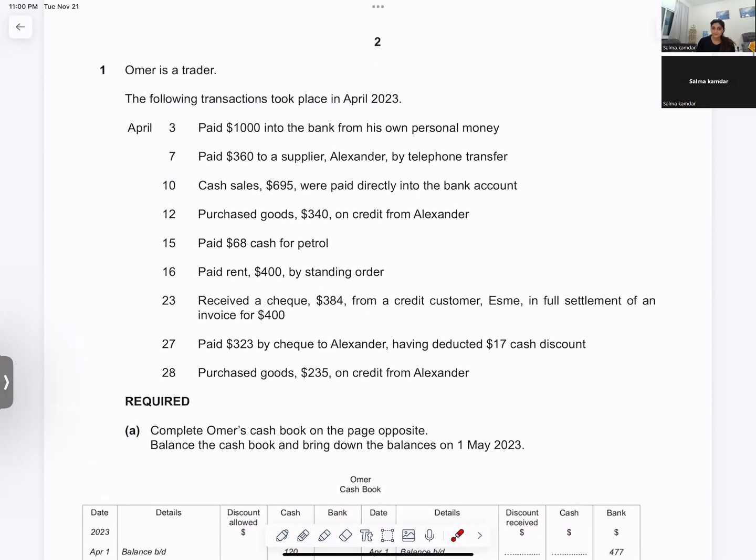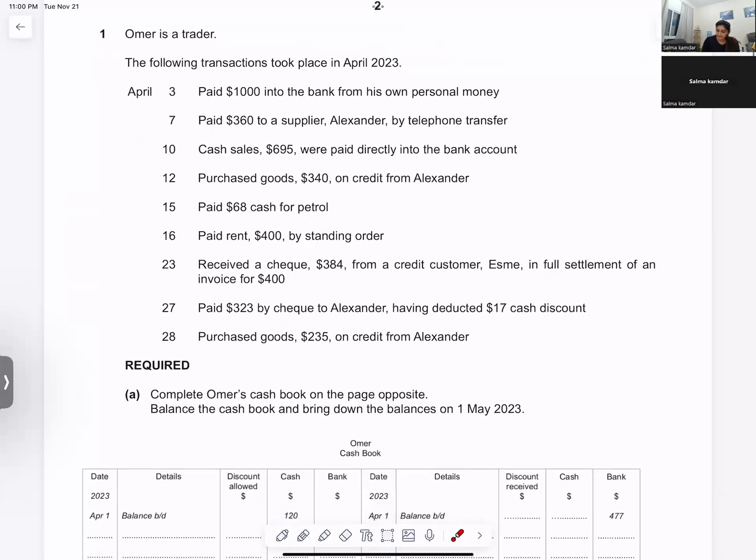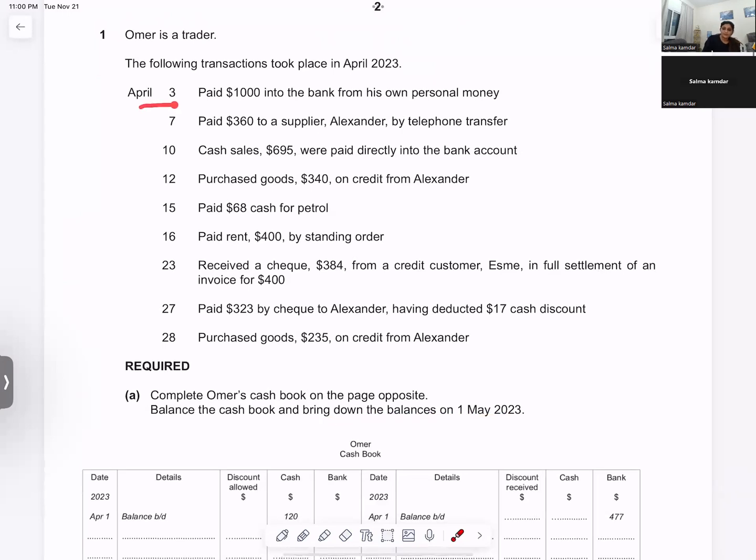Now, if you see, Umar is a trader, and these transactions have taken place in the month of April. And you have to bring down the balances on 1st of May. On 3rd of April, you have the first transaction, paid 1,000 into the bank from personal money.